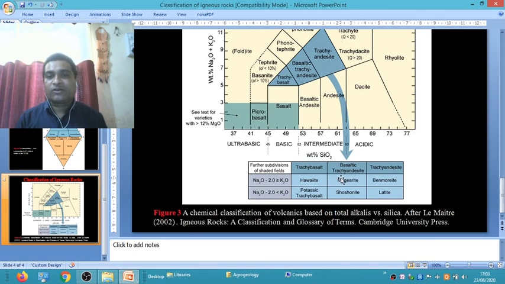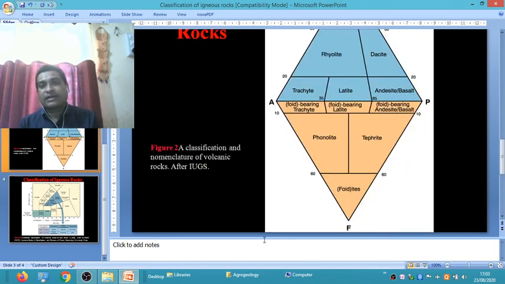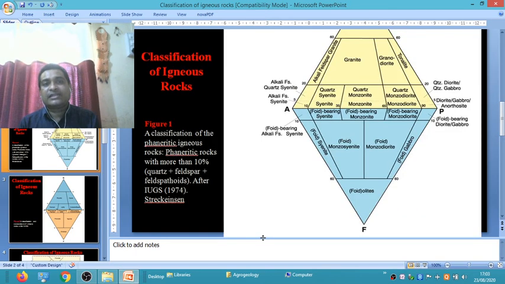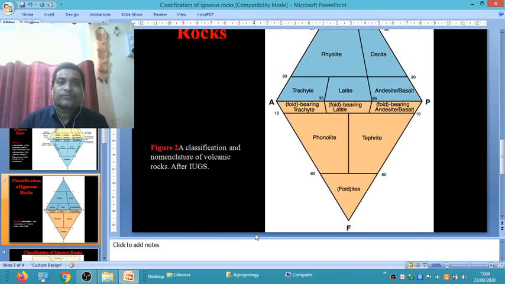These are the chemical classification of volcanic rock based on total alkali versus total silica. It is designed by Le Maitre in 2002. Okay, these are the three important classifications of igneous rocks suggested by the International Union of Geological Sciences and Le Maitre in 1974 and 2002 respectively. In phaneritic type, meaning plutonic type, the classification was suggested by the International Union of Geological Sciences by Streckeisen in 1974. Also the volcanic type of nomenclature was suggested by the IUGS.